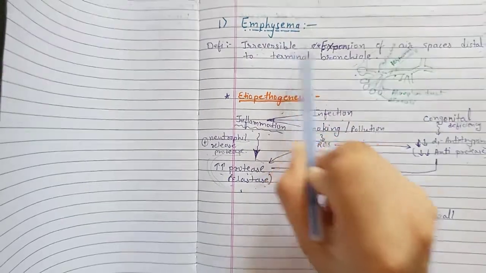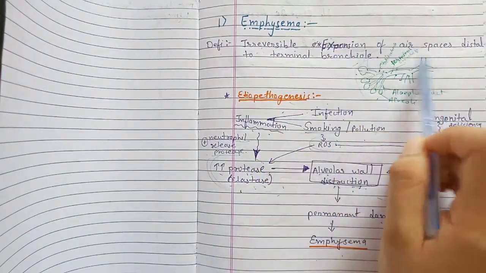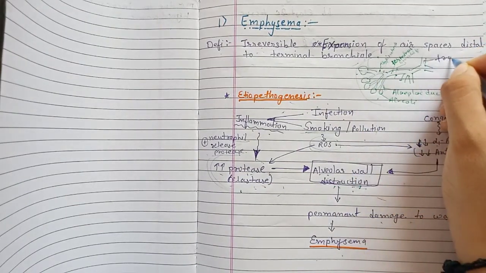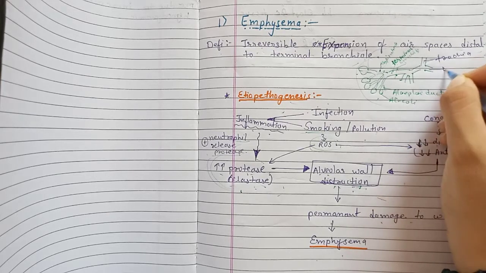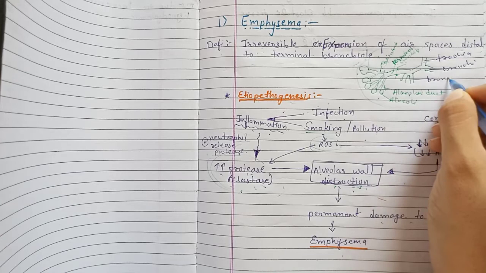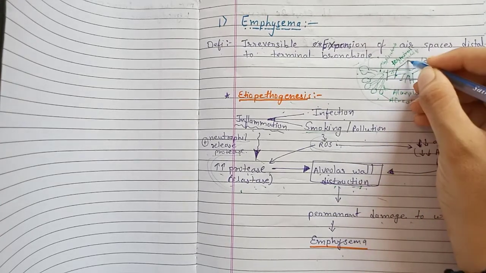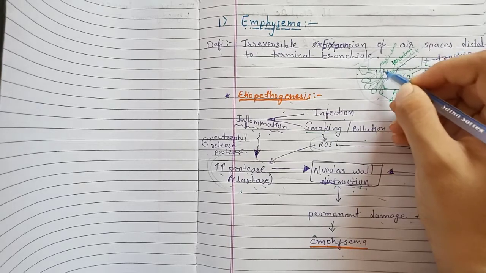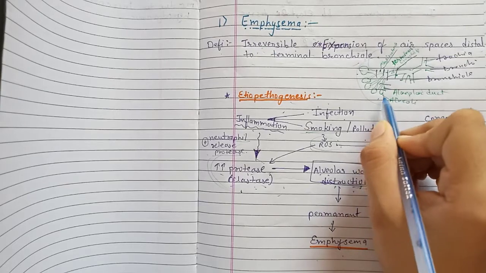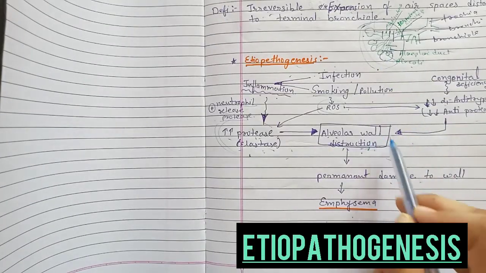Emphysema is irreversible expansion of air spaces distal to the terminal bronchiole. So in the respiratory tract, here is the trachea, here is the bronchi, these are the bronchioles, these are the terminal bronchioles, these are the respiratory bronchioles, these are the alveolar ducts, and these are the alveoli. In emphysema, alveolar wall destruction occurs.